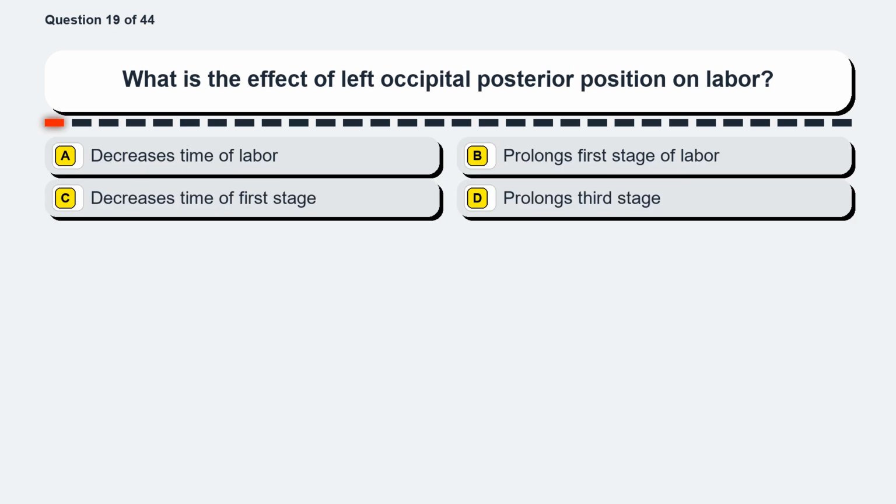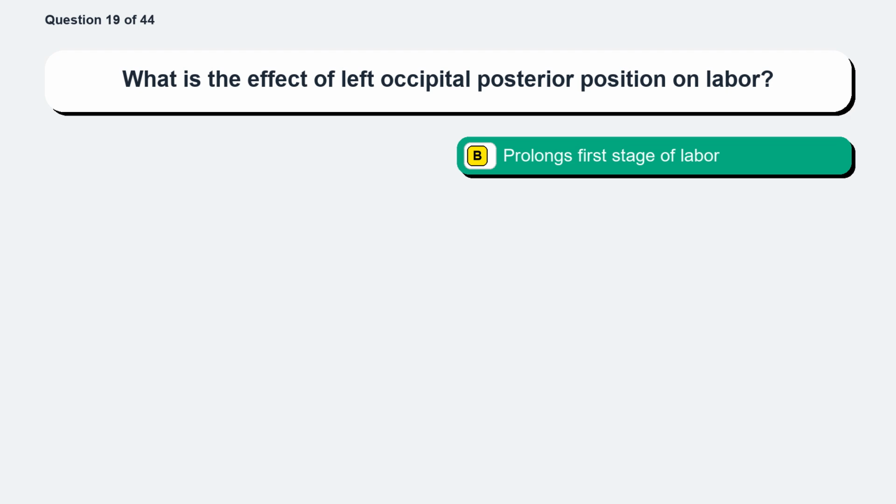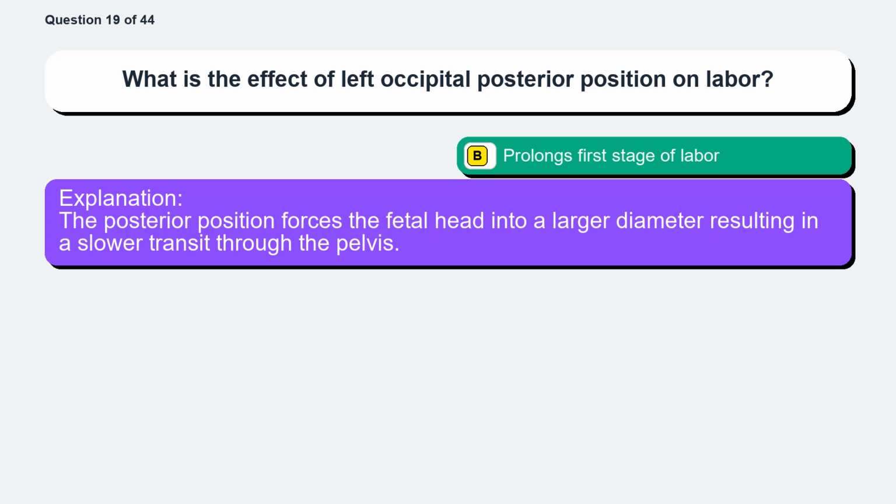Question 19. What is the effect of left occipital posterior position on labor? Option A, decreases time of labor. Option B, prolongs first stage of labor. Option C, decreases time of first stage. Option D, prolongs third stage. The correct answer is option B, prolongs first stage of labor. The posterior position forces the fetal head into a larger diameter, resulting in a slower transit through the pelvis.